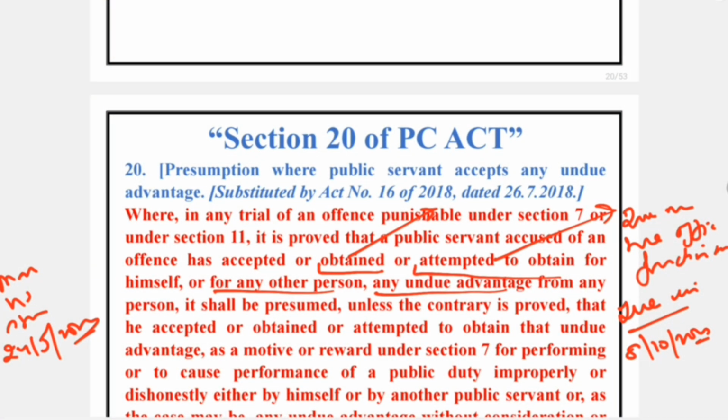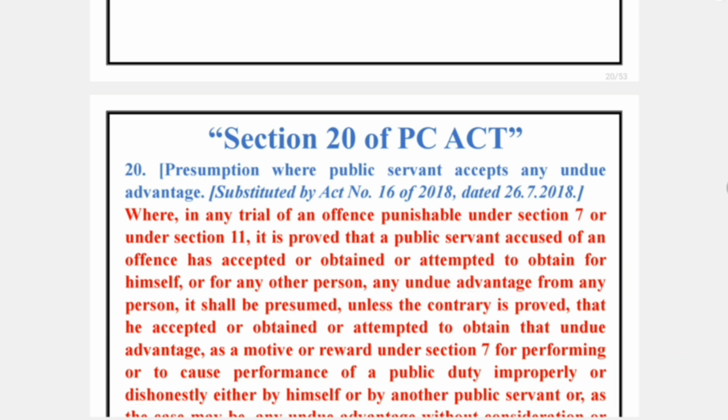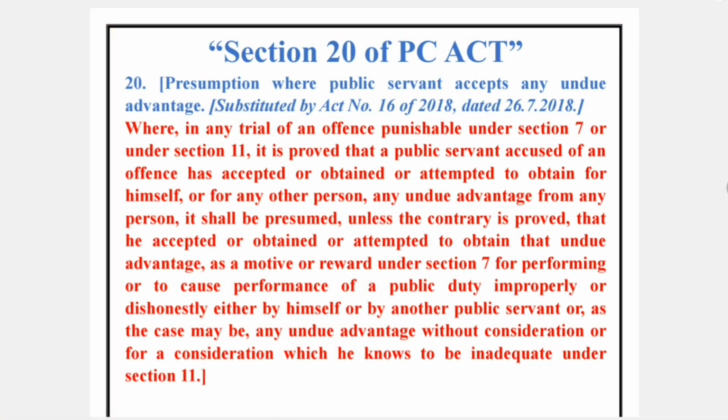Only when all the criteria are fulfilled would the presumption be drawn. And in consequence of the presumption, it will be presumed that you had accepted or obtained or attempted to obtain that undue advantage as a motive or reward under section 7 for performing or causing performance of a public duty improperly or dishonestly.